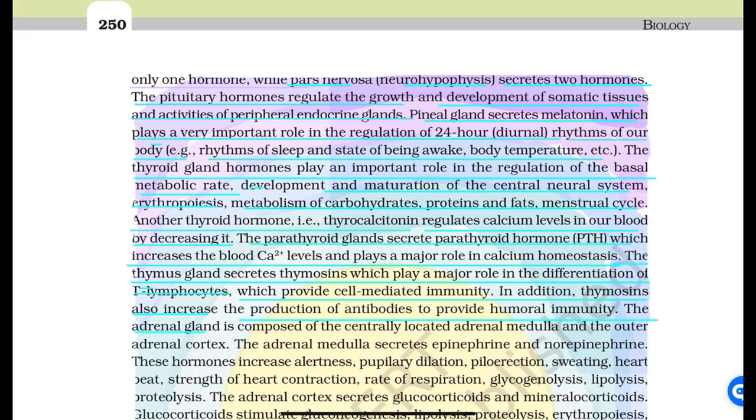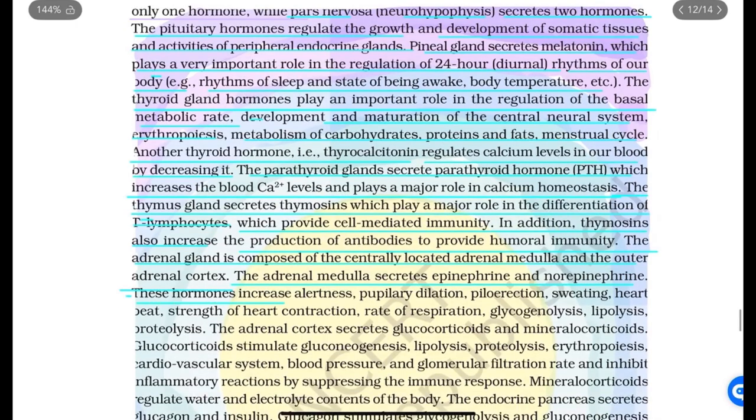The adrenal gland is composed of centrally located adrenal medulla and the outer adrenal cortex. The adrenal medulla secretes epinephrine and norepinephrine. These hormones increase alertness, pupillary dilation, piloerection, sweating, heartbeat, strength of heart contraction, rate of respiration, glycogenolysis, lipolysis, and proteolysis.